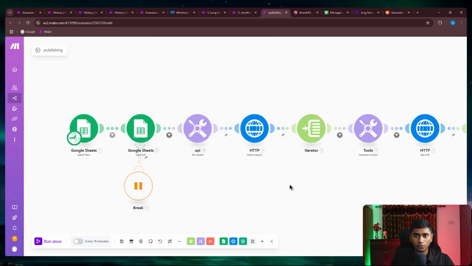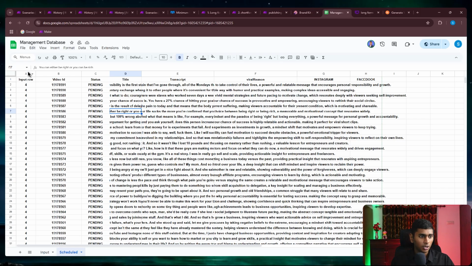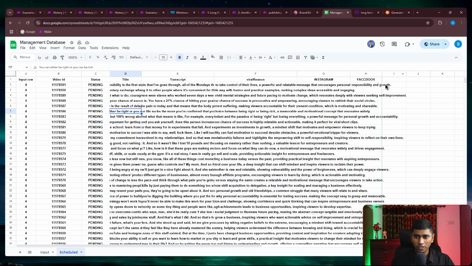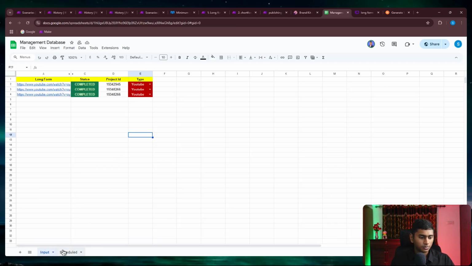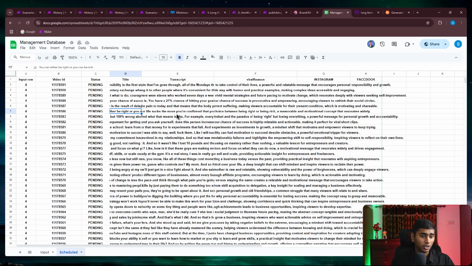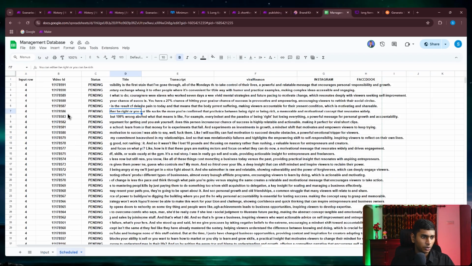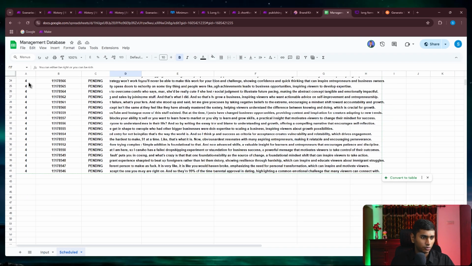Okay, so all of the videos with row number 4 are going to have the same project ID. So we are going to get the project ID from this one over here, called the input. I could have also added this project ID as a specific column here, but I thought I'd get it from the previous one. So these both are definitely interlinked, because the short form video has come from this row number 4, right? So it is going to mention and reference this as row number 4.